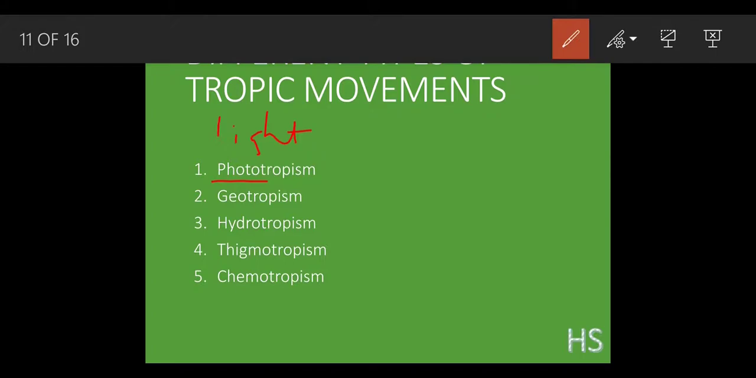So tropism basically means movement, as I said. There can be two types of movement: one can be toward the light, or it can be away from the light. Photo means light, tropism means movement, and the movements can be in two ways, towards and away.